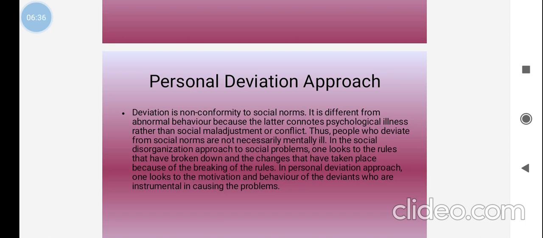The personal deviation approach is generally divided in two ways: personal deviation and group deviation. Personal deviation refers to one person or individual who deviates from the accepted norms and common patterns of behavior of our family or society. All those things will be included. Group deviation means a total group of people who deviate from the common patterns of behavior or common culture.